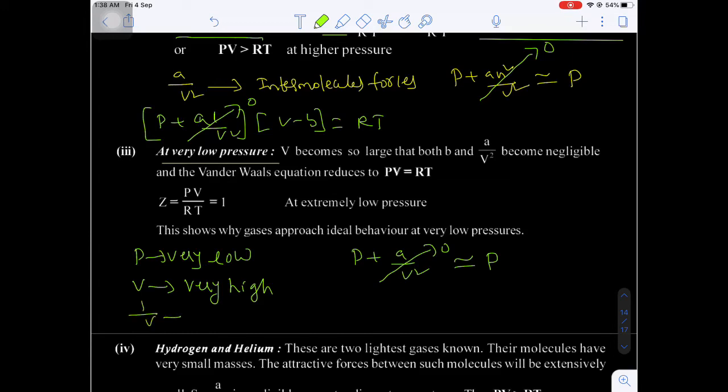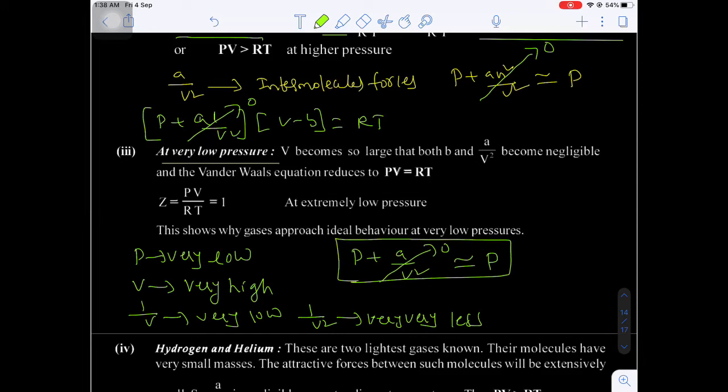V is very high means 1 by V is very low. That means 1 by V square is also too low, very, very less. That's why 1 by V square into A I am neglecting. So P plus A by V square I am equating P.